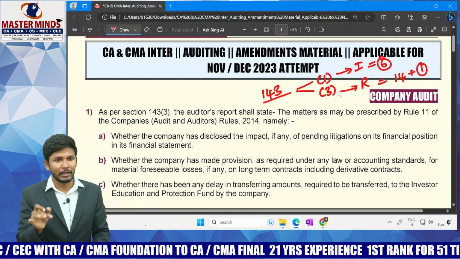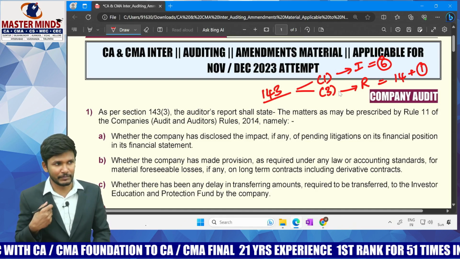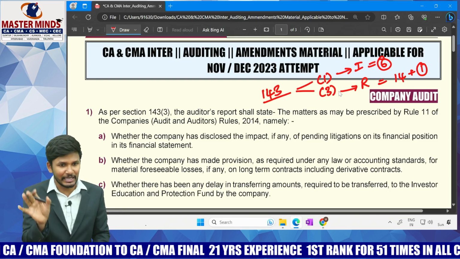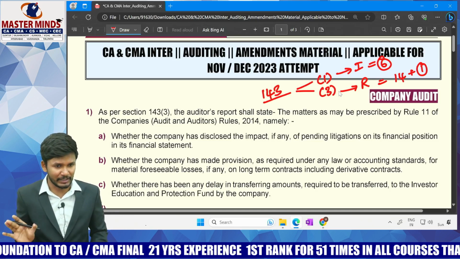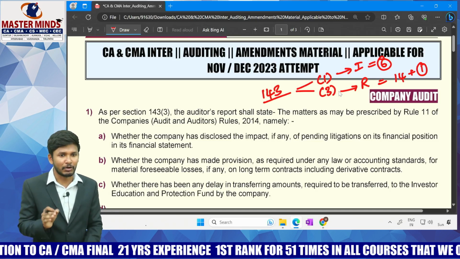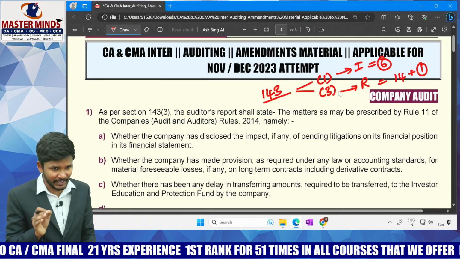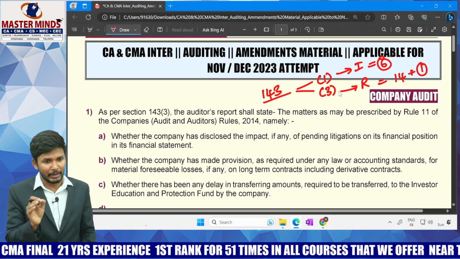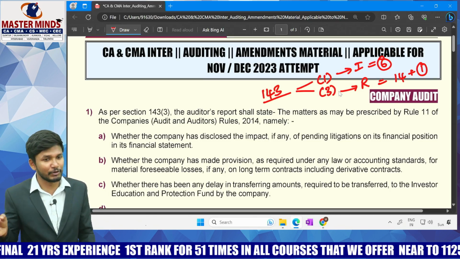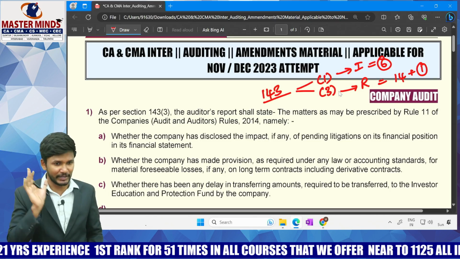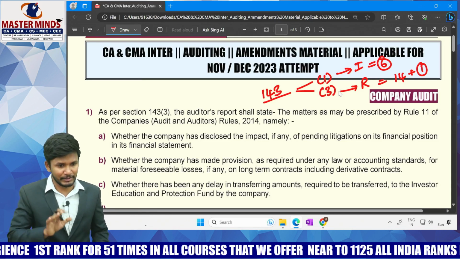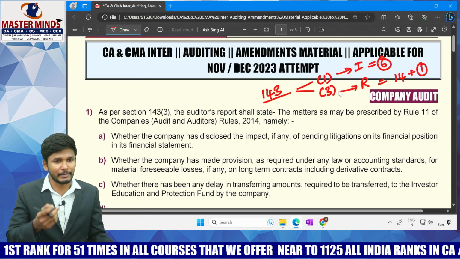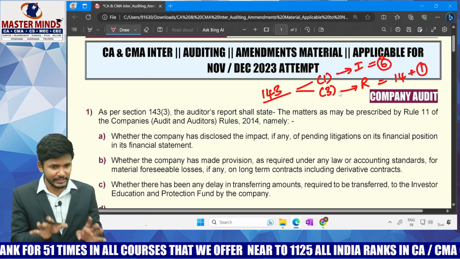Let me tell you, in the classes that I taught, I did not make you write this in the material, but I have explained this concept in the chapter called Audit in an Automated Environment. There we took an example to cover this amendment. I explained it in the class, but I did not tell you that this amendment had been notified. Now I am telling you that this amendment is being notified. So what is it, we'll discuss, no problem.